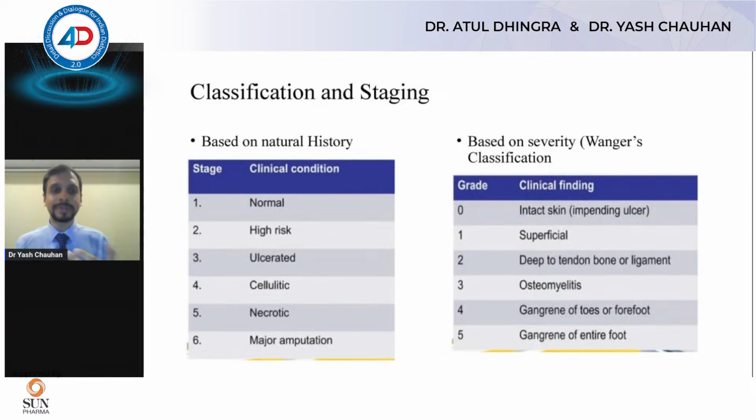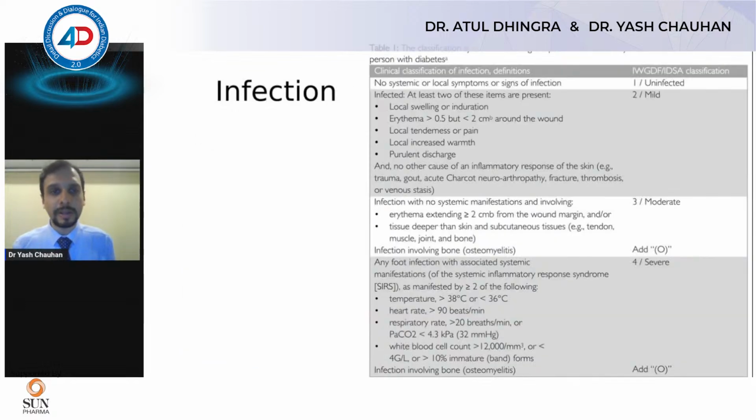So when someone presents with an ulcer, it is quite important to classify and stage the ulcer. So these are just a couple of them: Wagner's classification, University of Texas classification. These are the old ones, and they're just theoretically important. But what we actually do in clinical practice is we classify it based on infection and based on peripheral vascular disease. It's important to classify an ulcer based on these two things, because that actually gives us, one, which modality of treatment we should use, and two, what the prognosis in terms of amputation is going to be.